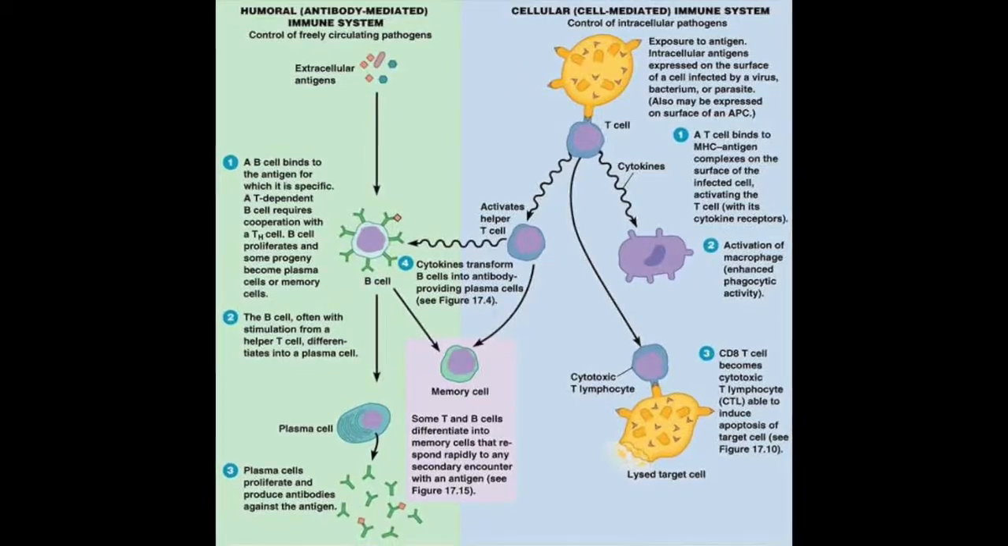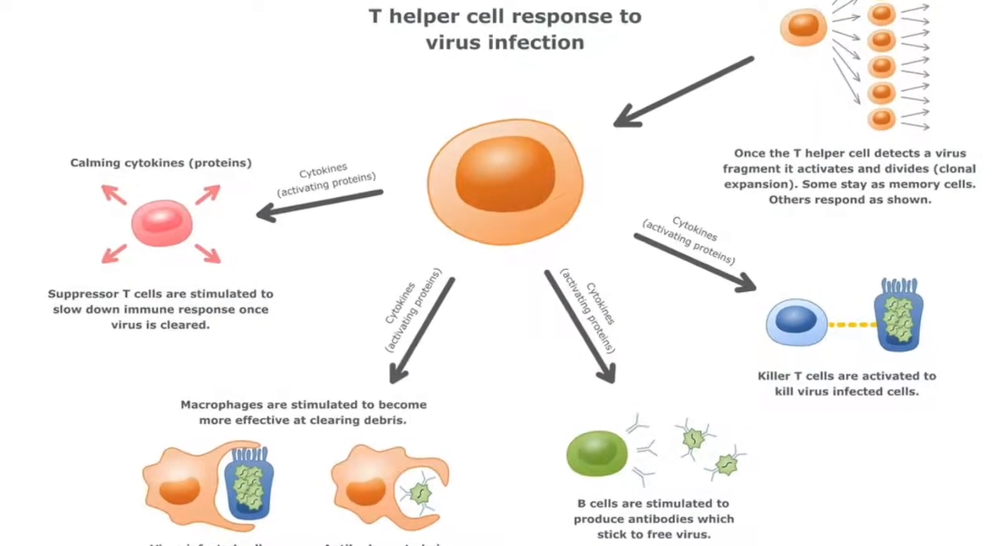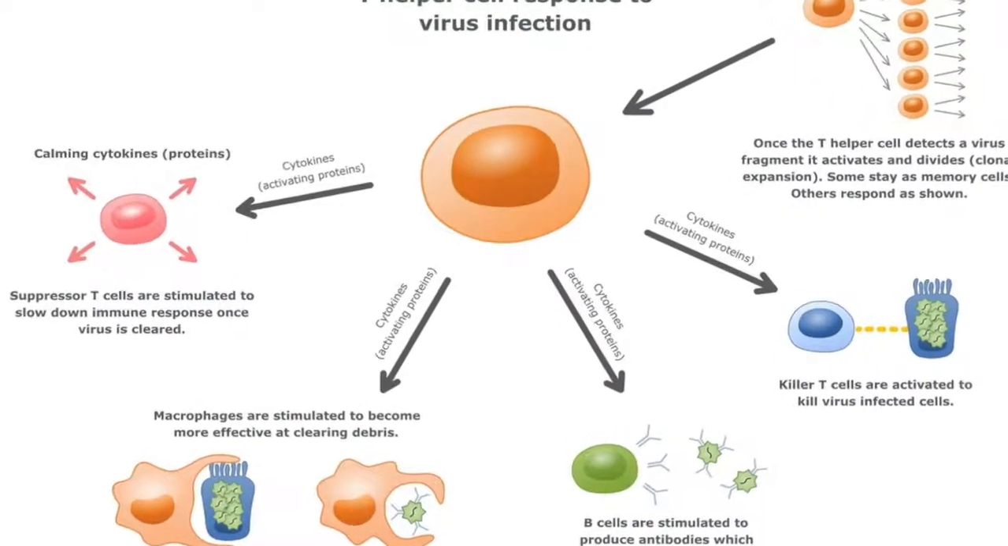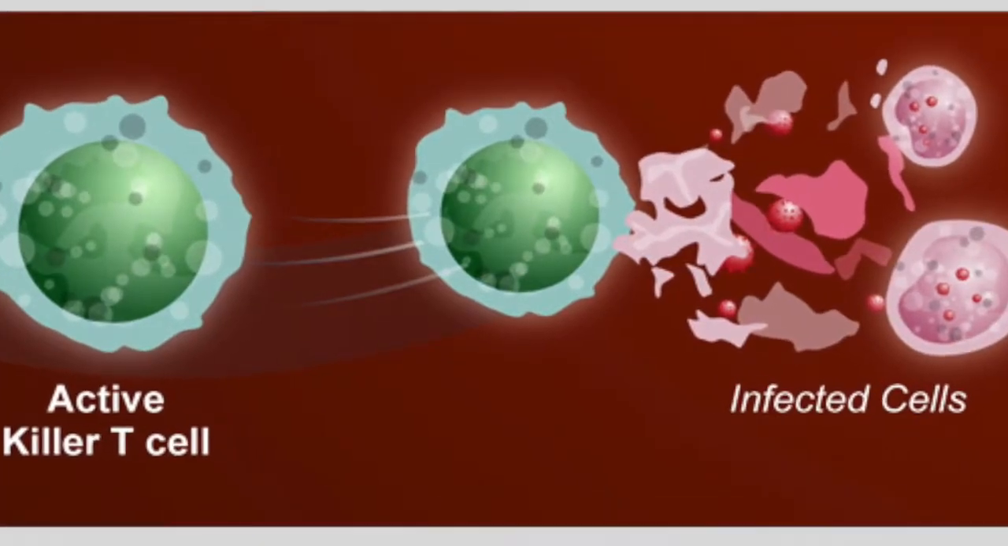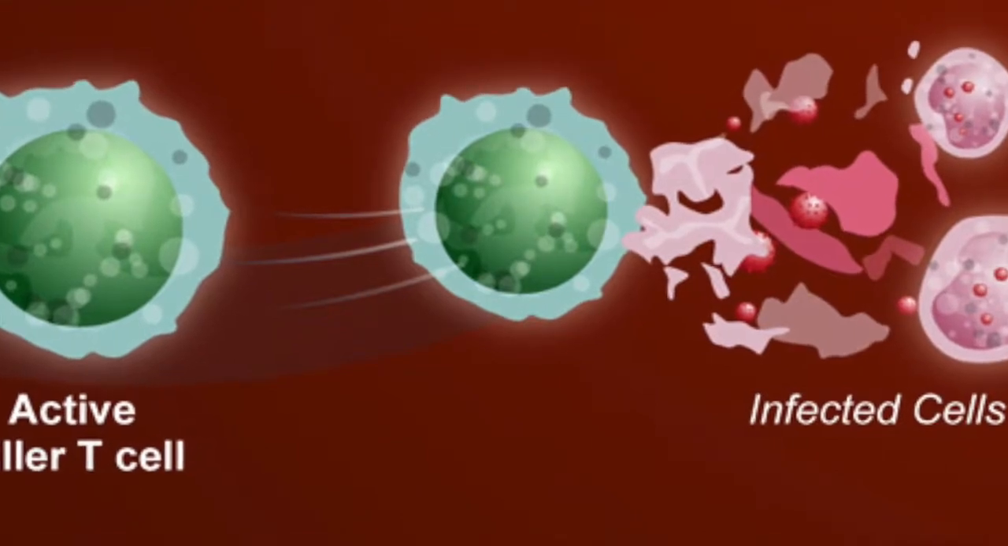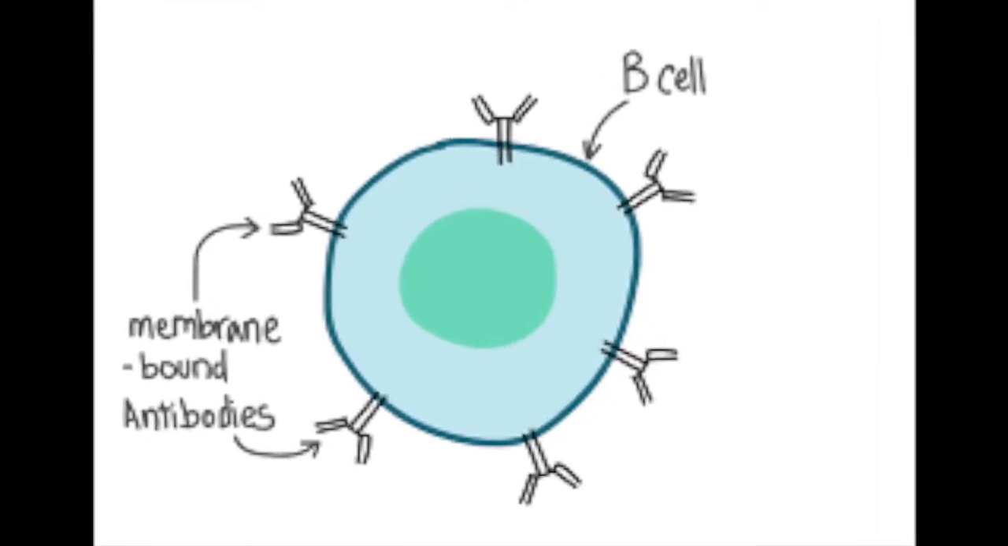The helper T cells activate more phagocytes to engulf the pathogen, and they also activate killer T cells to kill cells that have already been infected with the pathogen. Next, we will go on to discuss the B cell's role in an immune response.